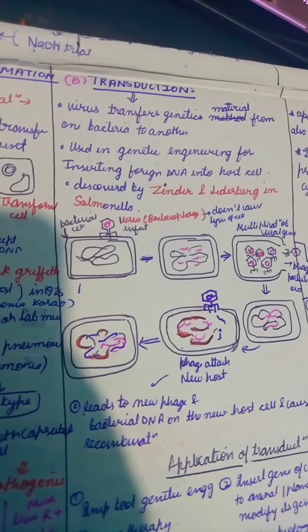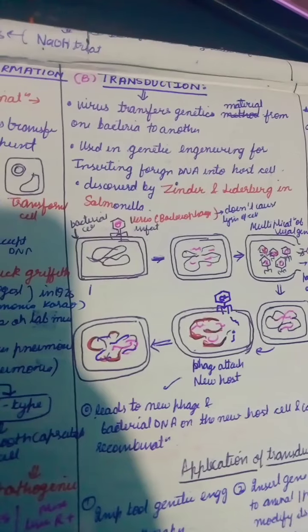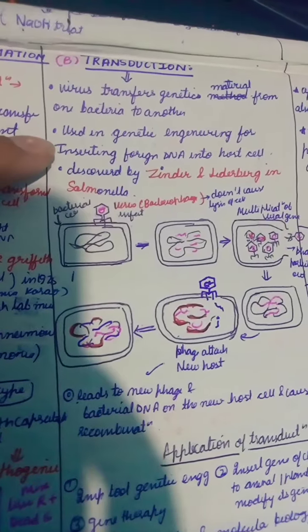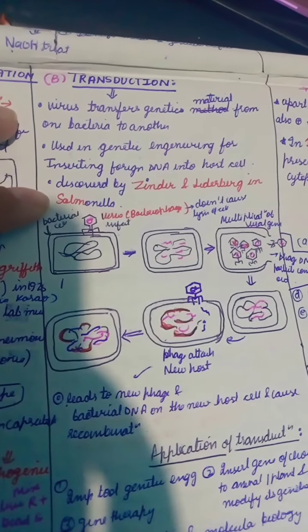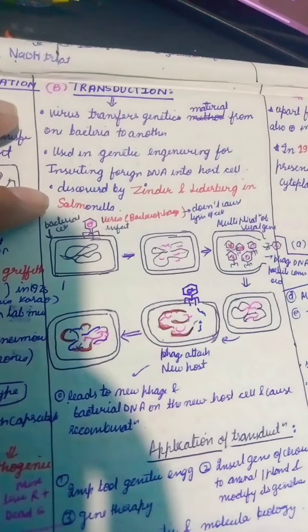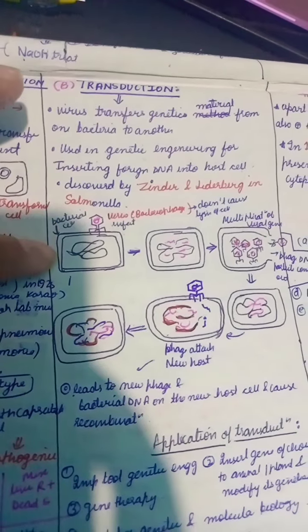The second part of microbial genetics is transduction. In this, a virus transfers genetic material from one bacterium to another bacterium. It is used in genetic engineering for inserting foreign DNA, a gene, into the host cell. It was discovered by Zinder and Lederberg in Salmonella typhi bacteria.